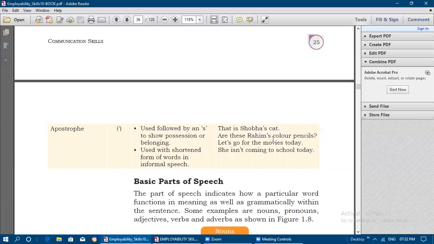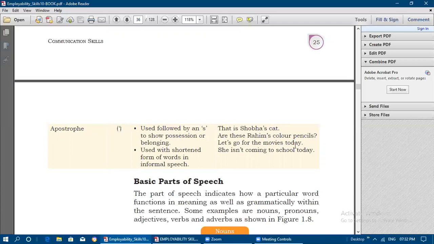Are these Rahim's color pencils? Okay, this is one question, but here if you see the single apostrophe after Rahim, these color pencils are belonging to Rahim. If possession or belonging comes in a sentence, we can use this single apostrophe.